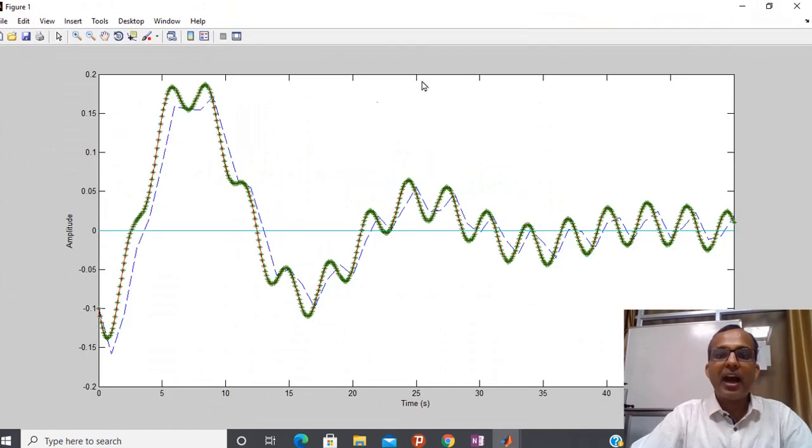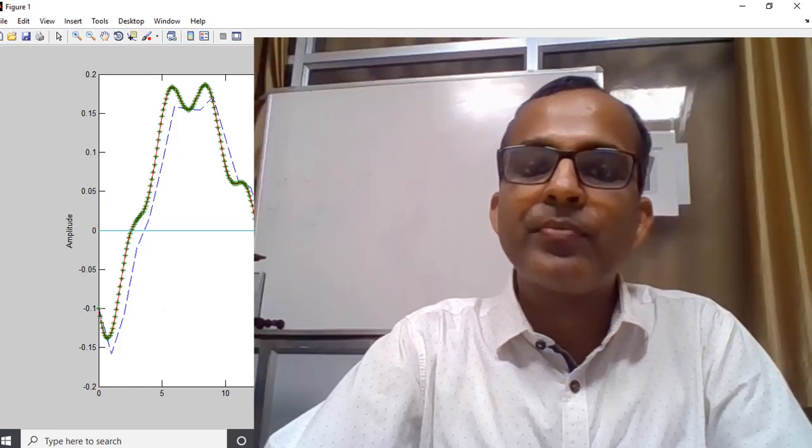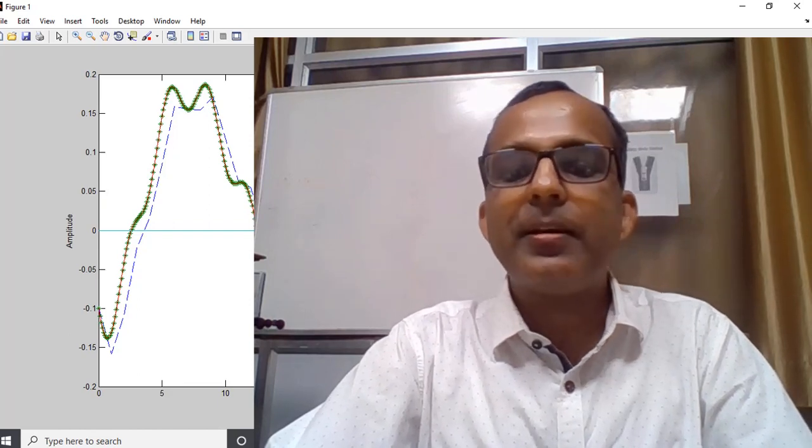If you run this program, you can see that this particular blue line is for sample t equal to 1, but for t equal to 0.1 and t equal to 0.01 you can see that both are exactly coinciding. It means that if I select my sampling interval less than 0.1, then I can fully recover the output, meaning the amplitude of the signal with respect to time. In this way, if you have some kind of discrete time system, you are able to simulate it using MATLAB.